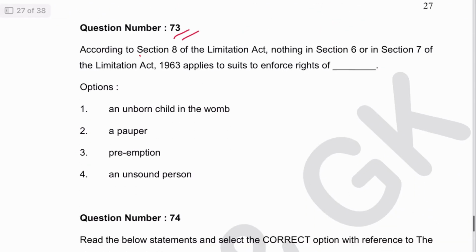Next 73. According to section 8 of Limitation Act, nothing in section 6 or 7 applies to suit to enforce right of unborn child in the womb, pauper, preemption and sound person. It is of preemption. 3 is the answer. The section was already mentioned.